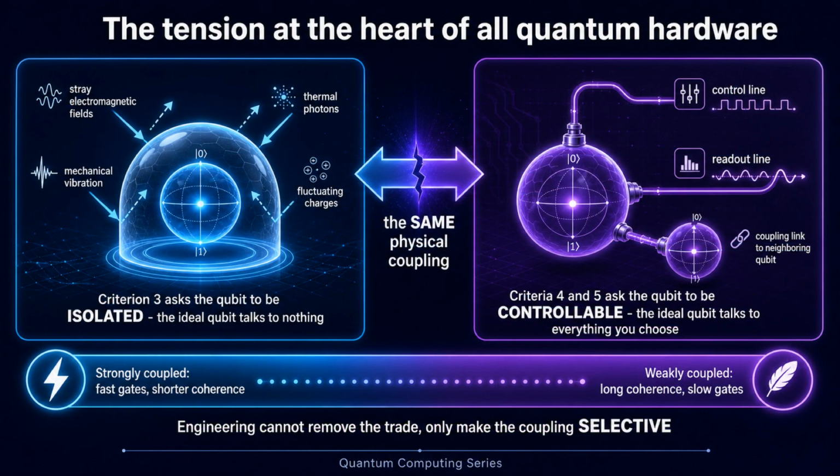Here is the difficulty that shapes every design decision in this series. Criterion 3 asks the qubit to be isolated because decoherence is the loss of quantum information into the environment. The ideal qubit talks to nothing, but criteria 4 and 5 ask the qubit to be controllable. Gates, readout, and entangling operations all work by coupling it to something. The ideal qubit talks to everything you choose. These two demands pull on the same physical coupling, so no amount of cleverness escapes the trade. What engineering can do is make the coupling selective, strong at the frequency you drive and weak everywhere else.